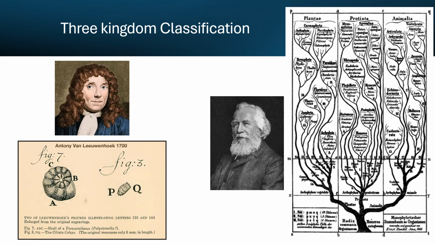Now on the left you can see the photo of Antony van Leeuwenhoek, who actually sent drawings of microscopic single-celled organisms to the Royal Society of London back in 1674. They were not basically photos but figures that he drew, so you can see how well they could draw also. These figures were sent back in 1674, after which the two kingdom classification was made by Carl Linnaeus.